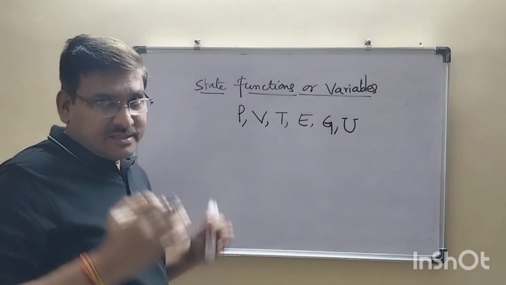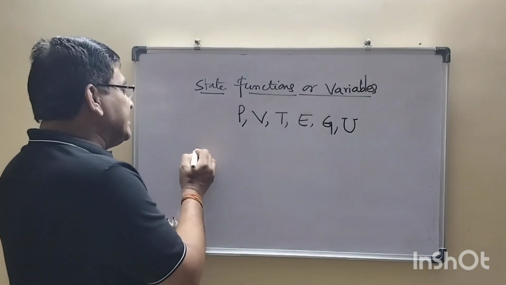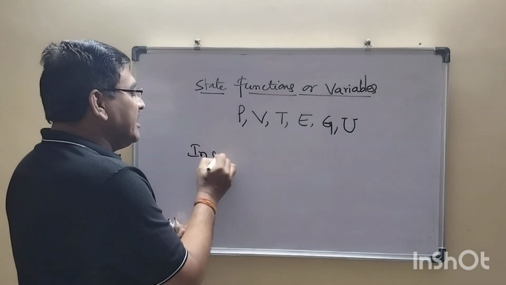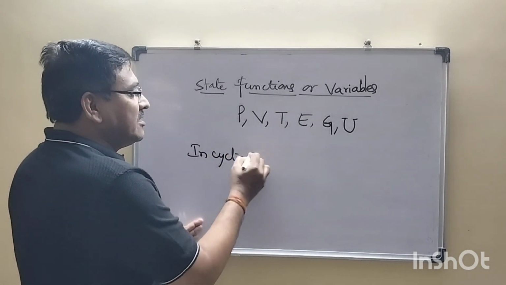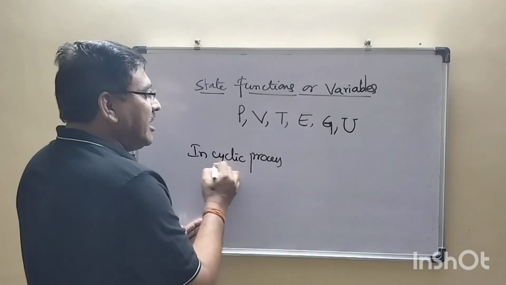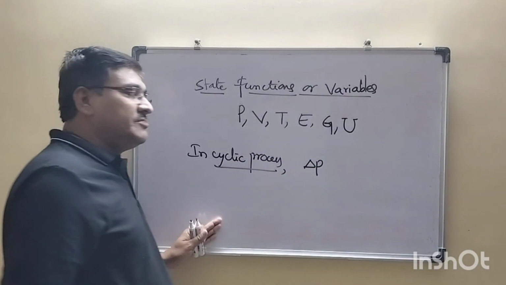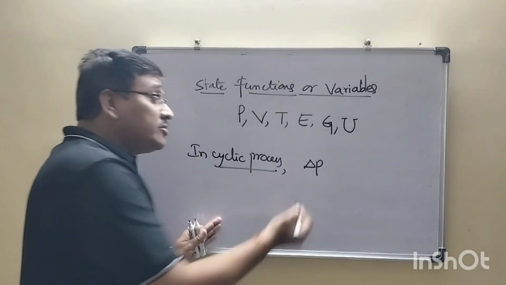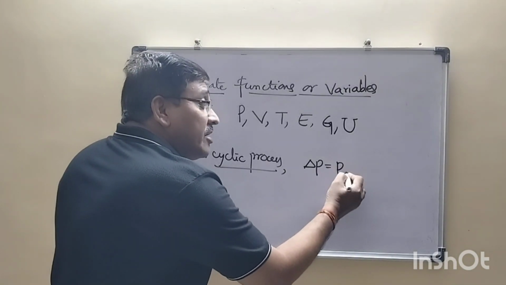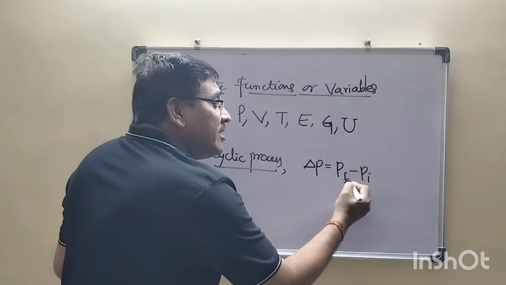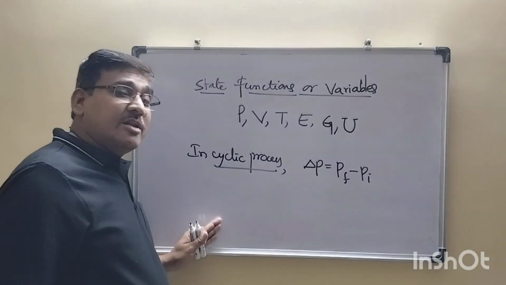We have discussed this. Suppose in a cyclic process, I want the change in pressure, so Pf minus Pi, final pressure minus initial pressure.